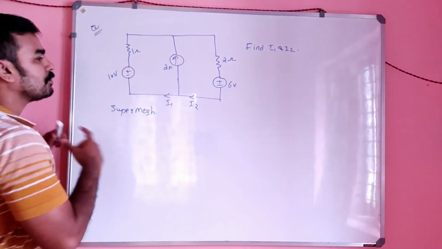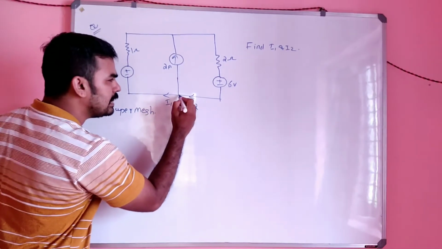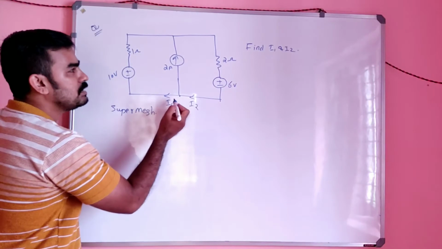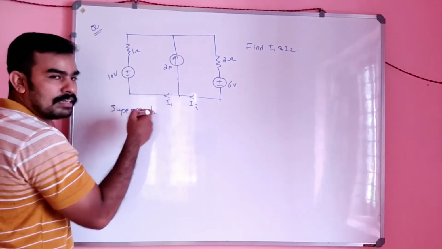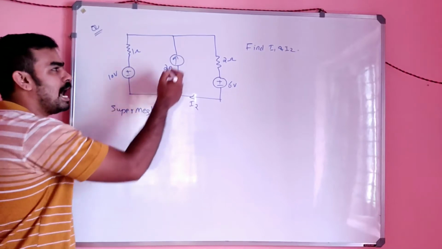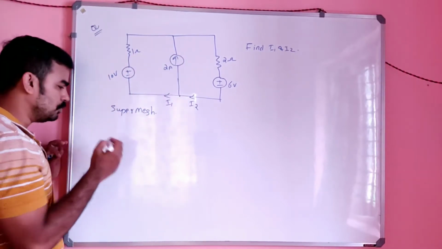Let's see, I am applying KCL here. I2 is the incoming current, but 2 and I1 are the outgoing currents. Incoming current is always taken to be positive and outgoing currents are taken to be negative.